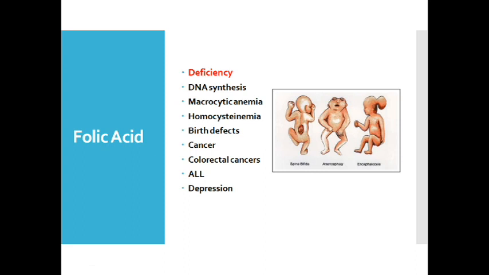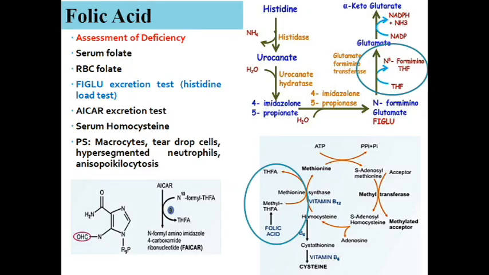So in order to prevent the neural tube defects, suppose a woman is planning for a pregnancy in the coming 2-3 months, she can start supplementing folic acid 1 month prior to her plan of pregnancy itself. That's called preconceptional supplementation of folic acid. So that is one of the very important aspects about folic acid, in order to prevent the neural tube defects.